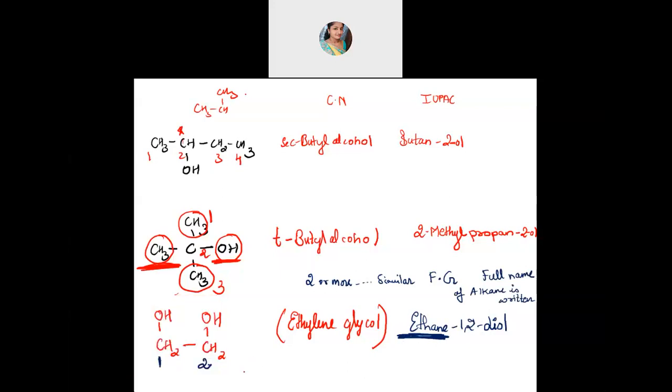Followed? Give me the name of this compound now. Similar way, apply the same concept and tell me what will be the name of this. Common name, anyways, I'll give you. Common name you can just keep in your mind. Glycerol it is. Glycerol is a common name. Tell me the IUPAC name.